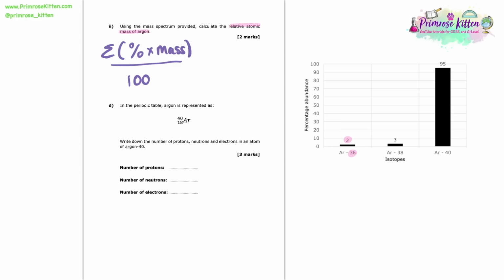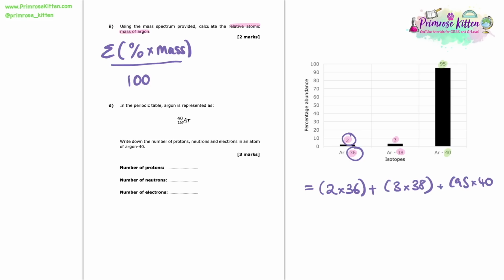So what that's going to look like here is we're going to do the 2 times by the 36, and then we're going to add the 3 times the 38, and then we are going to add the 95 times by the 40.